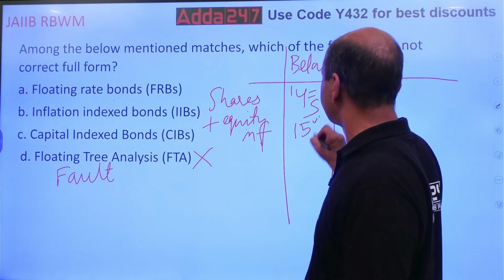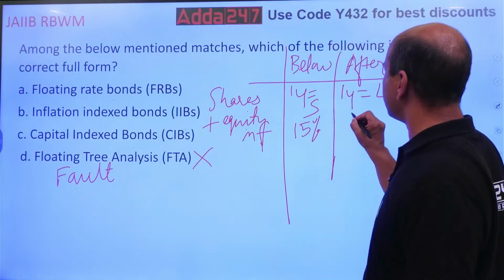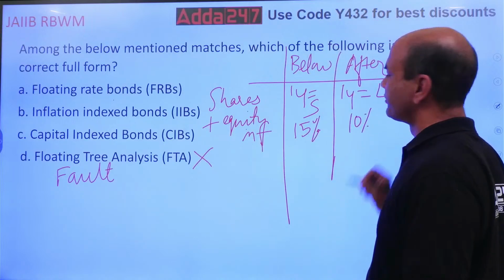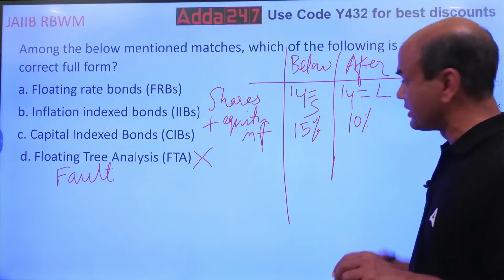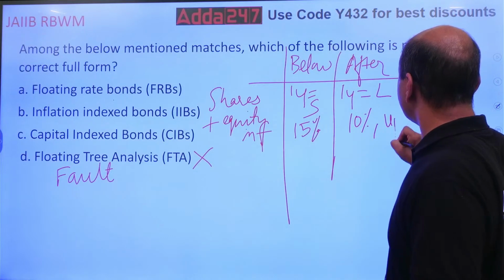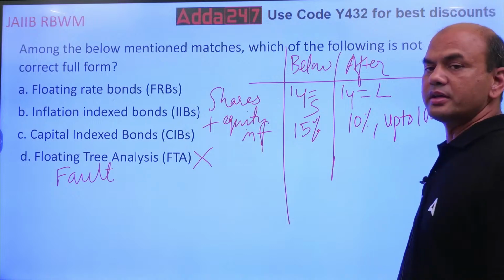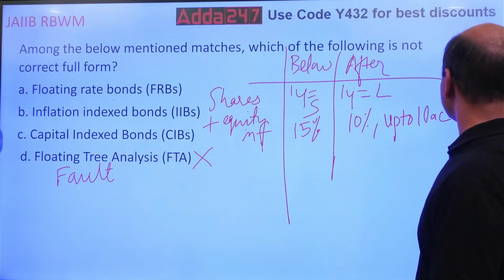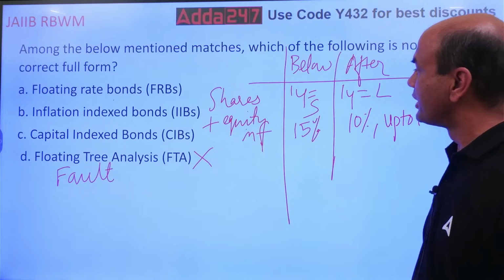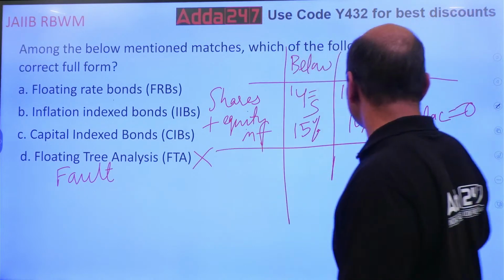After 1 year, it is 10%. Up to 1 lakh, zero tax. Okay, this is for shares and equity MF.